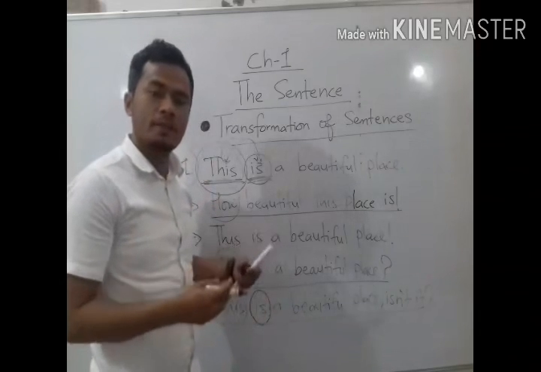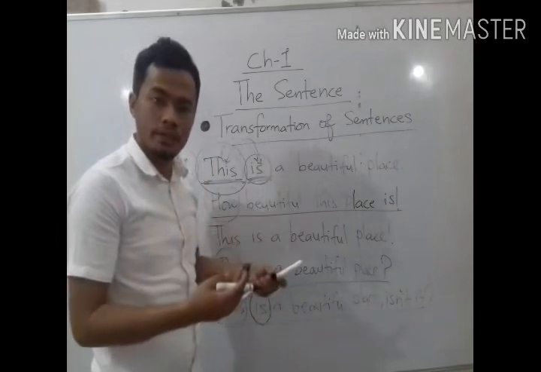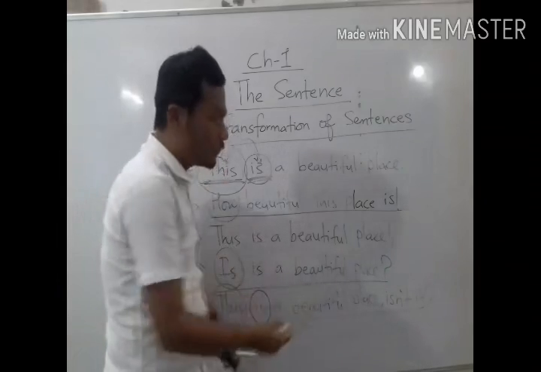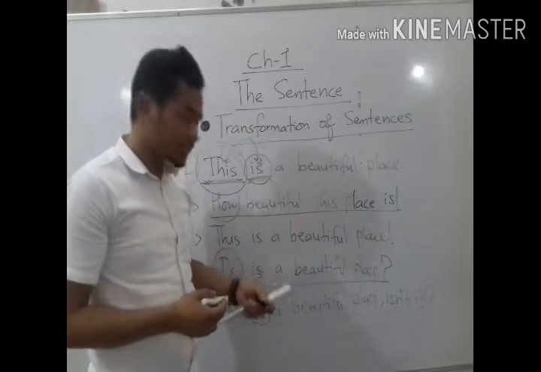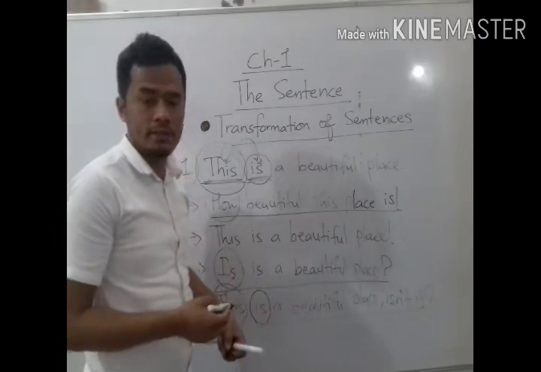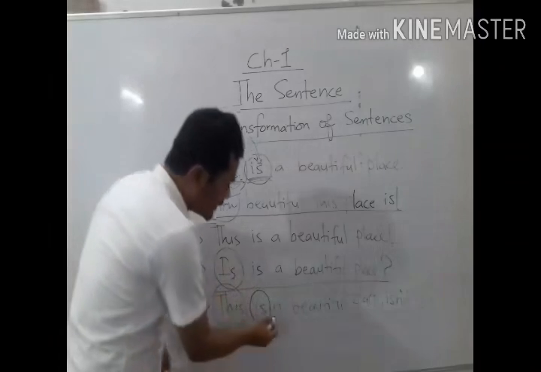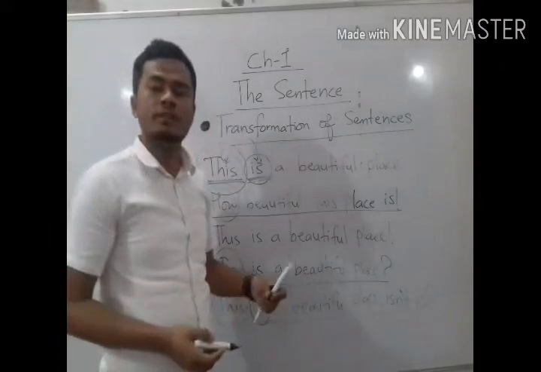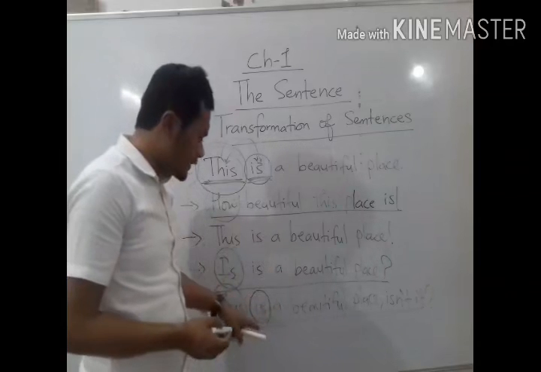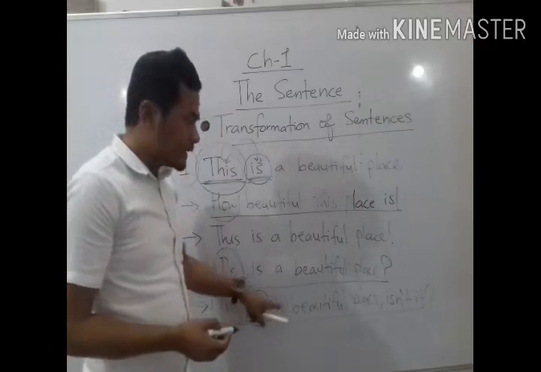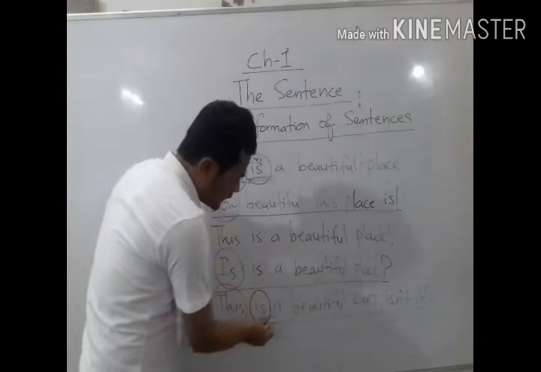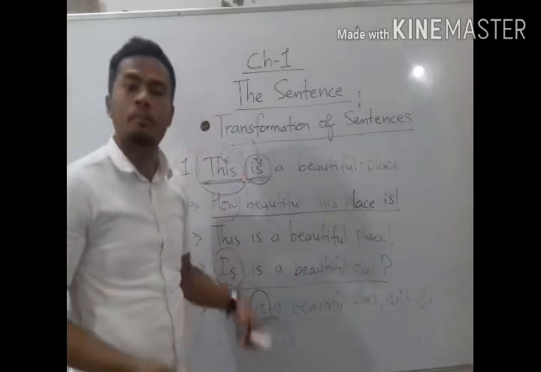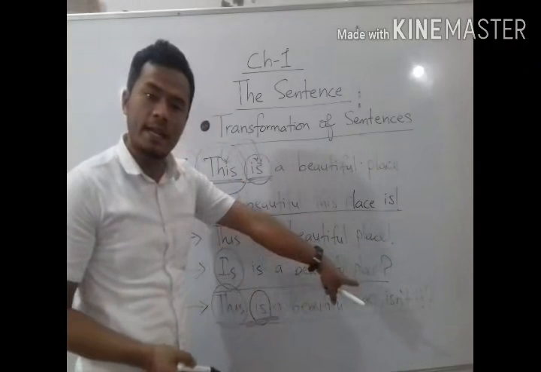Helping verb and subject will together make the question tag. See, this is a beautiful place. Now here the sentence is an affirmative sentence. This is an affirmative sentence, that means it gives us a positive sense. So when I change this sentence into a tag question, if the statement is positive, then the question tag will be negative.